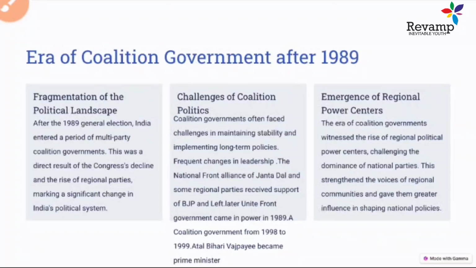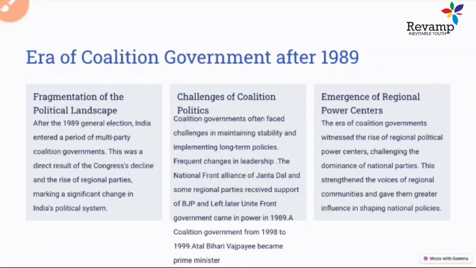Now let's do one important thing, the era of coalition government after 1989. This era of coalition government after 1989 was one of the very important changes that happened in the democracy of India. When I taught you about Congress dominance, the era of one-party politics after the 1951 election, there were no other strong opposition parties in that period. But now in 1989, we see a lot of change, and a lot of coalition governments were formed after that. So what happened in this coalition government? Let's start with it. What happened in the 1989 election?